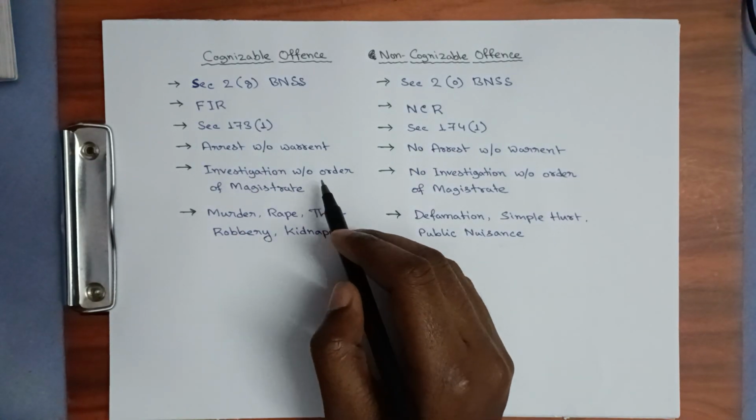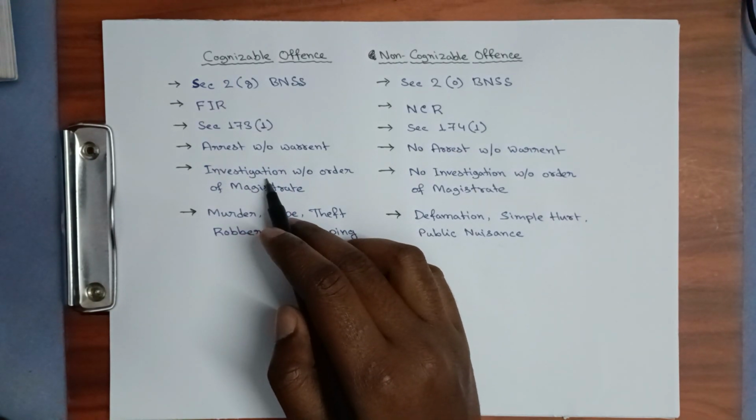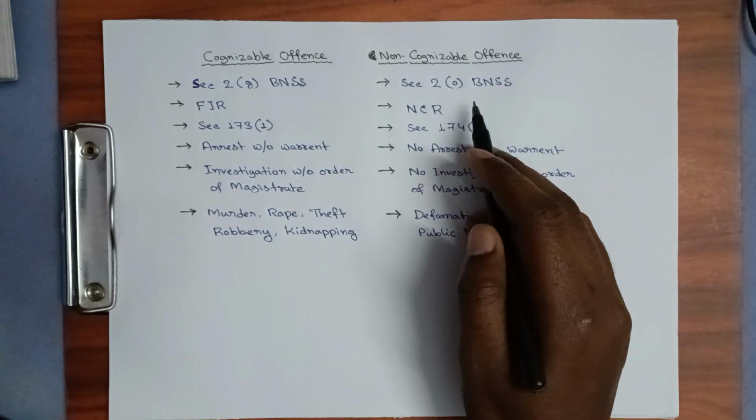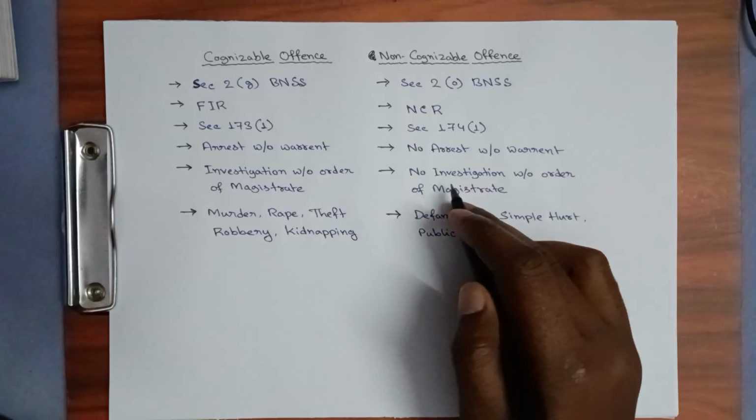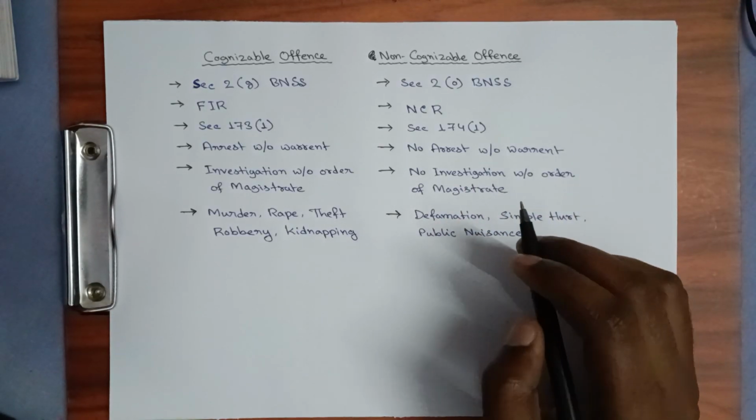In a cognizable offense, the police officer does not need any warrant to arrest any person, and neither do they need any order from the magistrate to start the investigation. But in cases of non-cognizable offense, they need a warrant from the magistrate to arrest any person, and also to start the investigation they have to take permission from the magistrate.